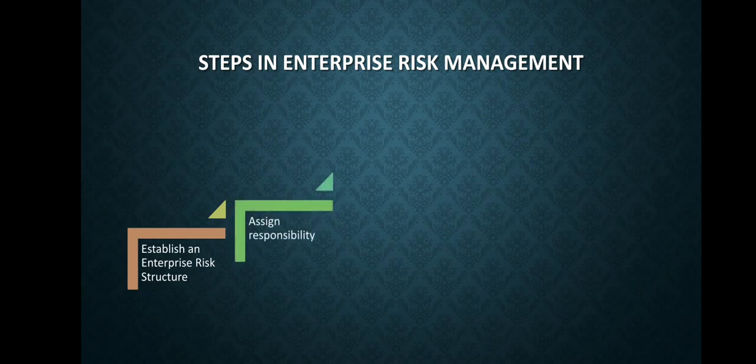Step 2. Assign responsibility. Once an appropriate enterprise risk structure is established, assigning responsibility and ownership should be straightforward. Selected nodes in the structure will have specified objectives. Each will have an associated manager who will be responsible for achieving those objectives and managing the associated risks. Each node containing a set of risks along with its owner and leader is a risk management cluster.